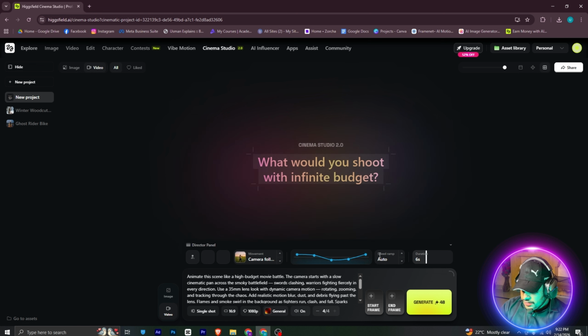And you can see this is the speed ramp. You can click here, and you can click on auto as well, or you can click on custom. For the custom one, you can make these graphs something like this. Once this is approximately here, I will make this something like here. So what will happen in a graph like this? At the start, the video will be fast, and then gradually it will become slow, then again move fast, then slow, and then again.